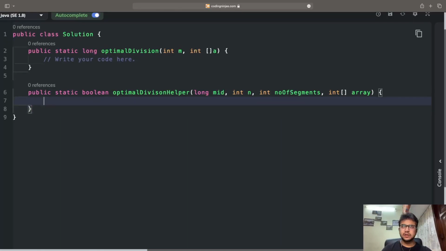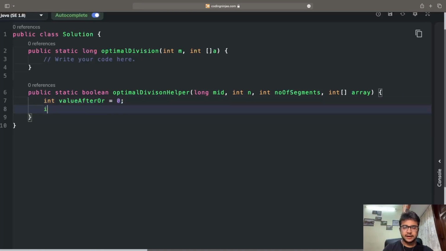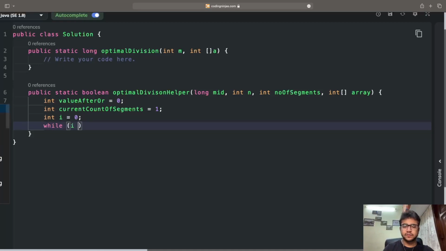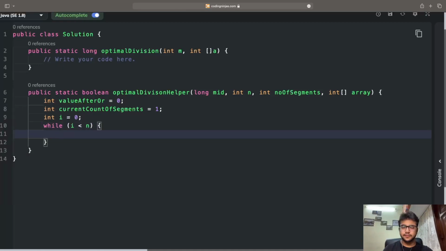So I will start by calculating the bitwise OR value. I'll write int value after OR equals 0, and int current count of segments equals 1. Initially we decide that one segment will exist. Then I will write int i equals 0, and start iterating over the array while i is less than n, followed by i plus plus, and all the code will be written inside this loop.